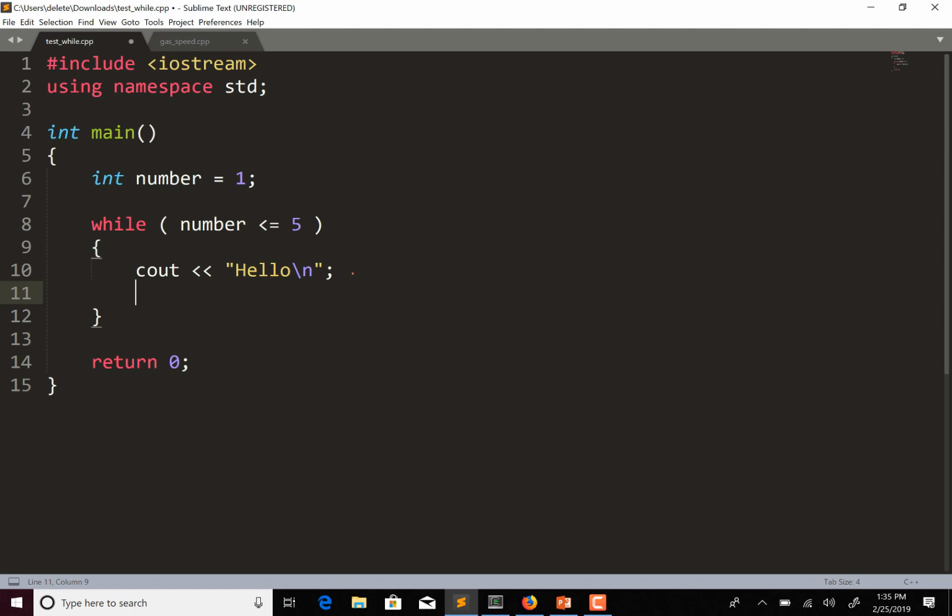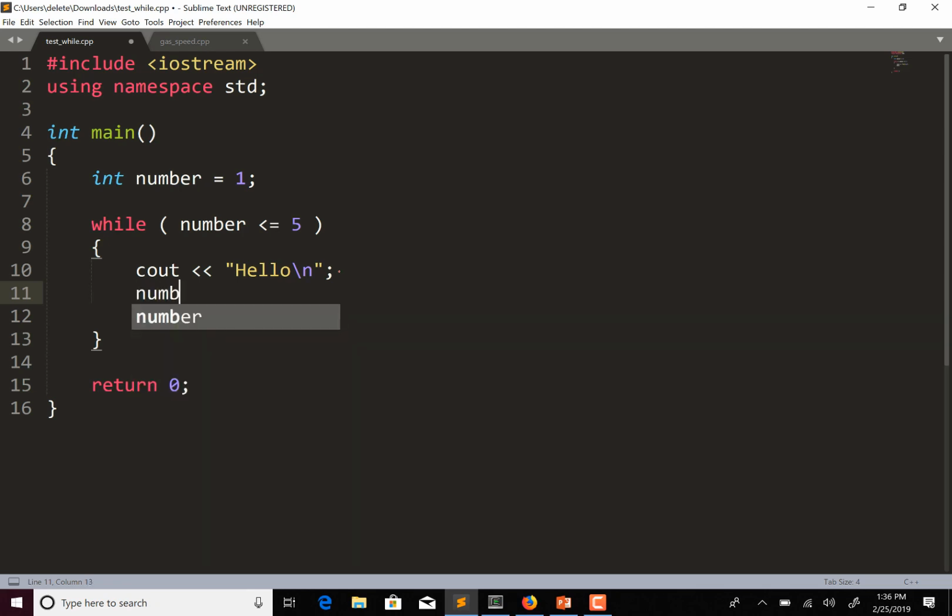What we need is to increment this number, because right now number is equal to 1. If I run this, it's going to go back up and do this comparison again. If we don't change number, it's going to see that number is still less than or equal to 5, run this again, go back up, look at it, and see that number is still less than or equal to 5. We're basically going to end up with an infinite loop. So we need to increment this number or change it in some way so that the loop will eventually end.